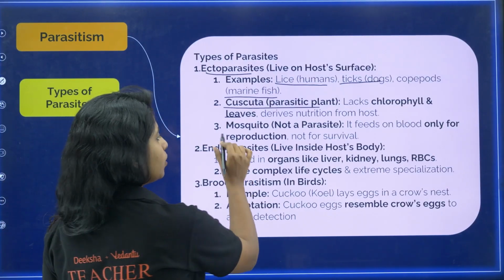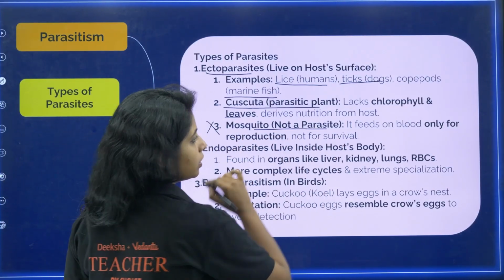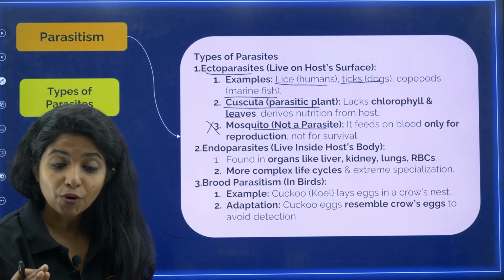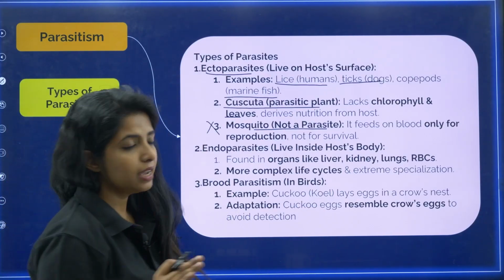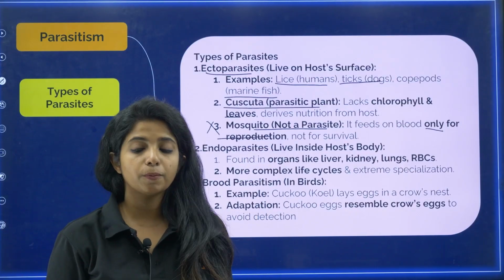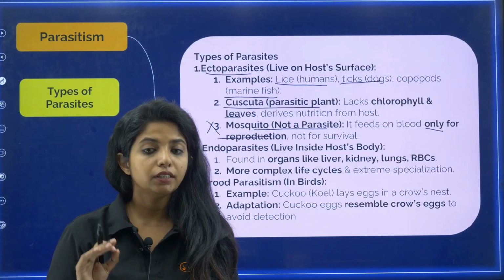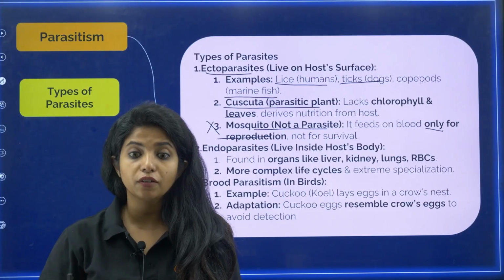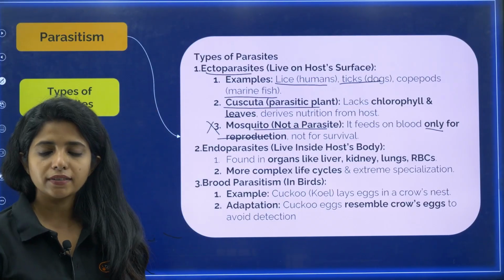Okay, now mosquito, it is not a parasite. That is what is written over here. Mosquito is not a parasite. Please do not go write in the exam that it is a parasite. It feeds on blood, but only for reproduction, not for other things. Only for reproduction it feeds on blood. Apart from that, it does not need blood to survive. It is not there for survival, which is why it is not a parasite.